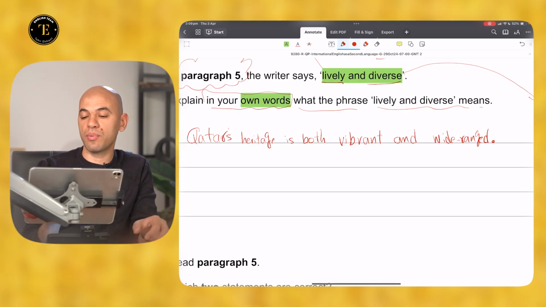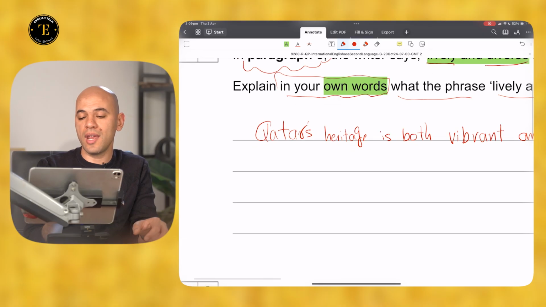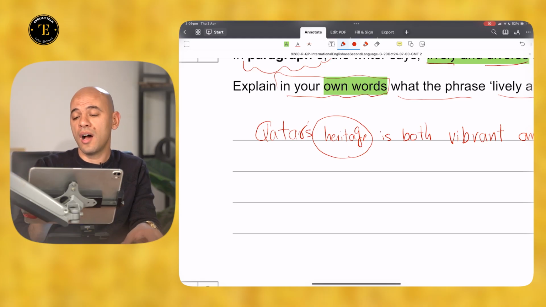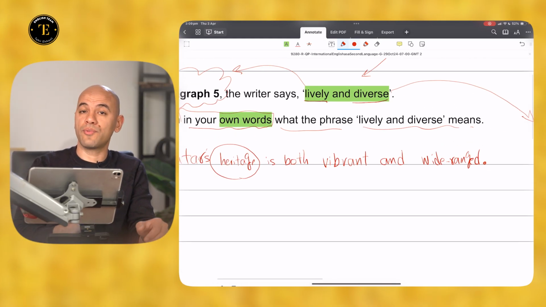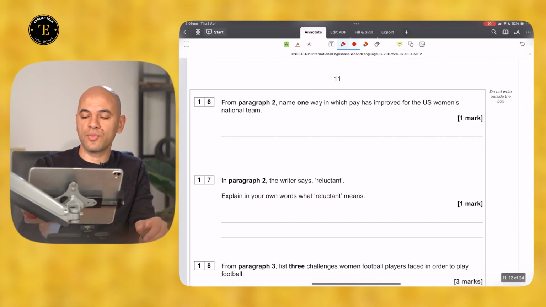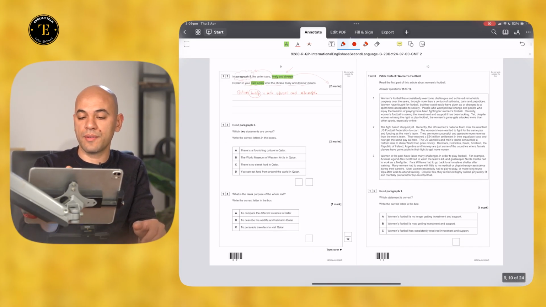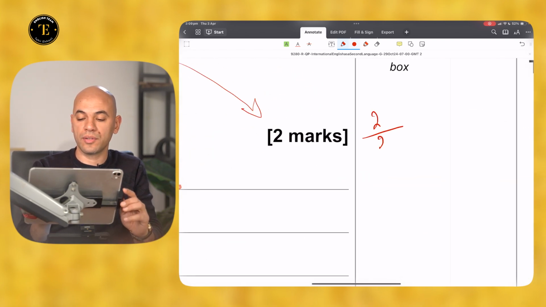Qatar's heritage is both vibrant and wide-ranged. You can change the word heritage to things that you can see and do related to Qatar's culture, which are both vibrant and wide-ranged. Now, how many marks would you guarantee here if you write a similar answer? Your answer will grant you 2 out of 2.